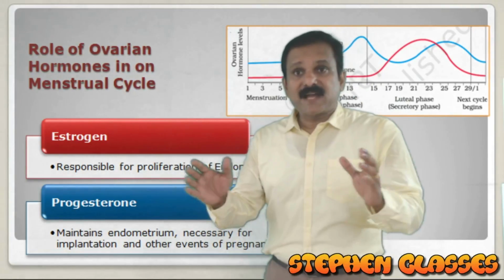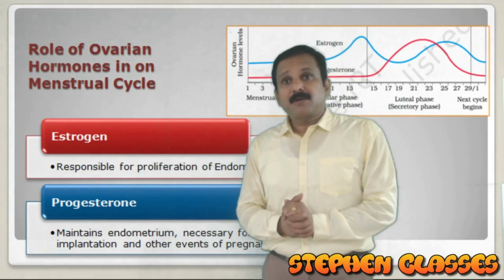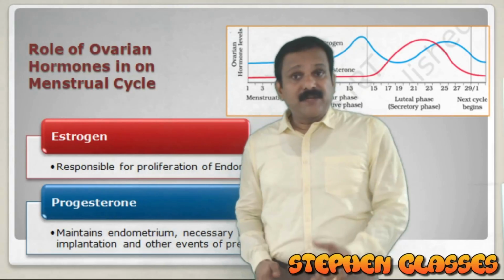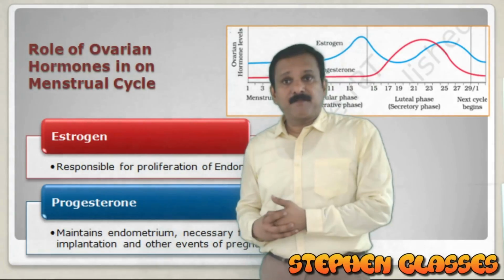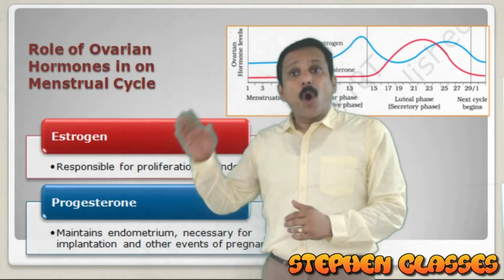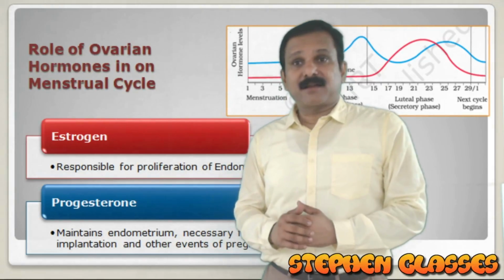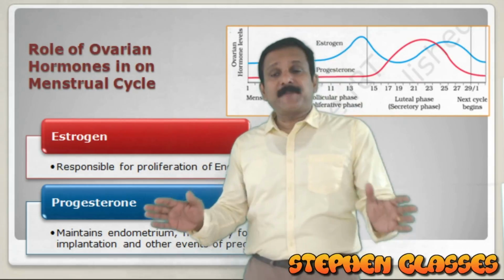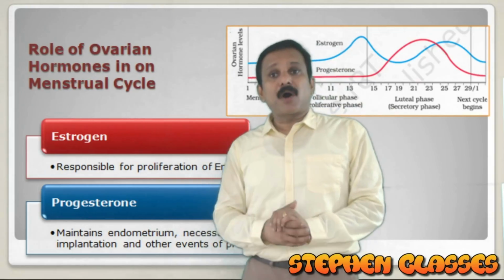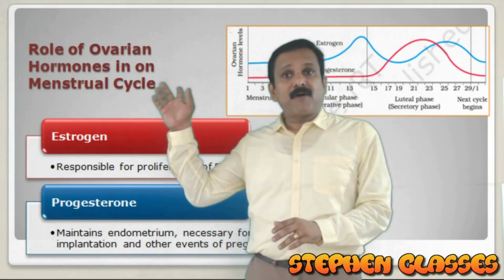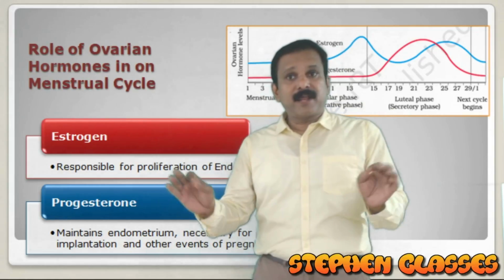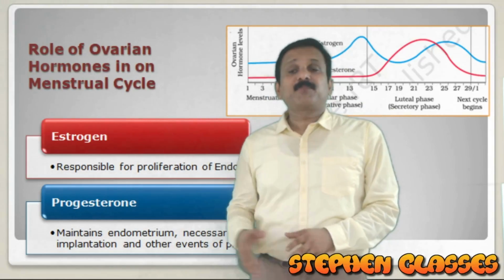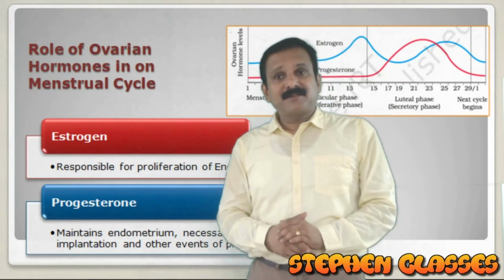In this class, I was explaining the menstrual cycle, the different phases of the menstrual cycle, and also the hormonal influence of the menstrual cycle. I hope you all understood these topics about the functions of the hormones and also the level of hormones. All these are very important. Diagrams are very important. Role of hormones is very important.